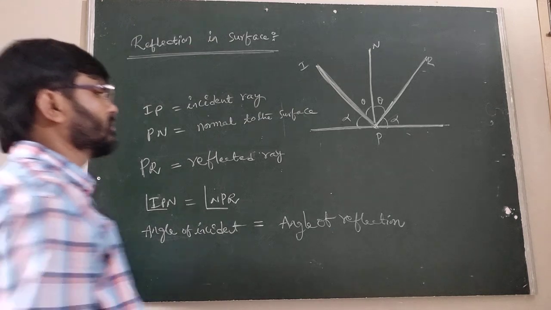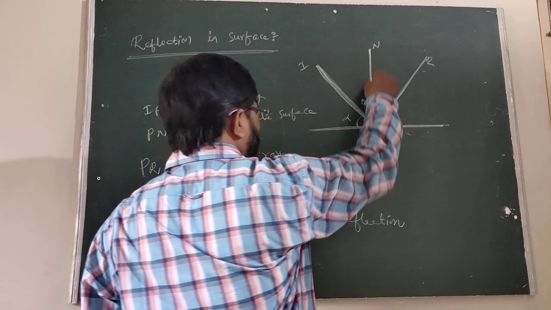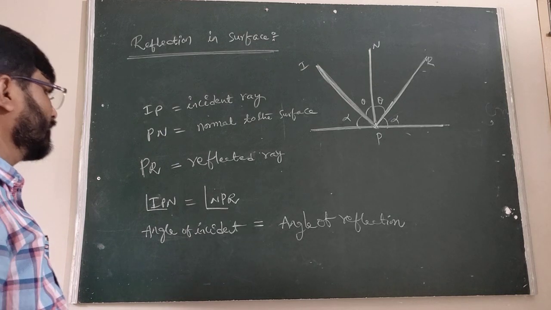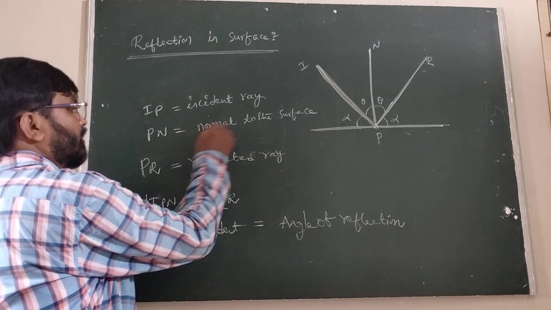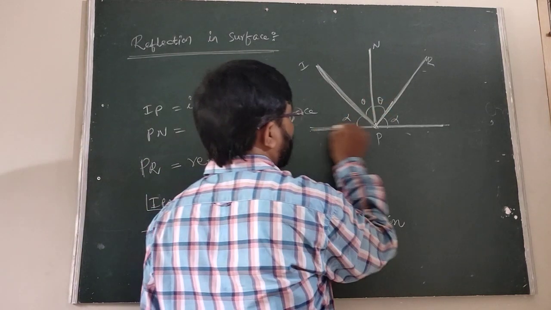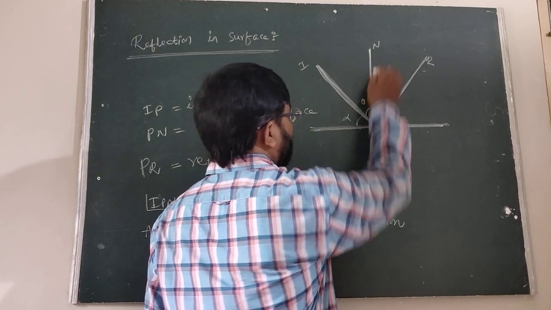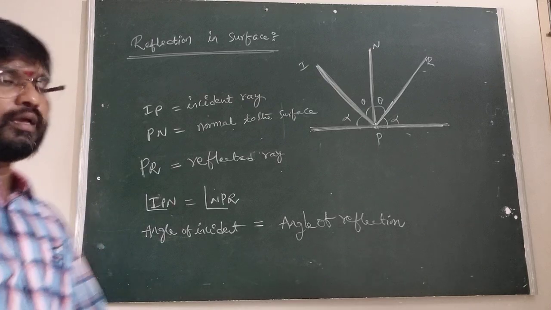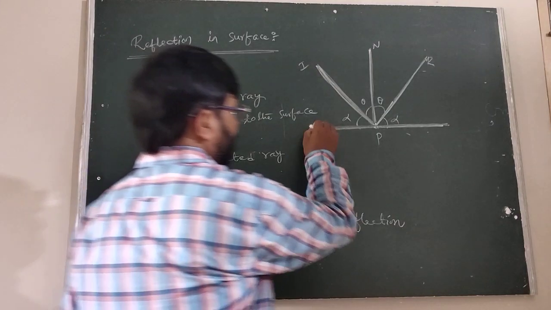But the mirror is here, and NP is called the normal to the surface. Suppose this is the surface. NP is perpendicular to this one.